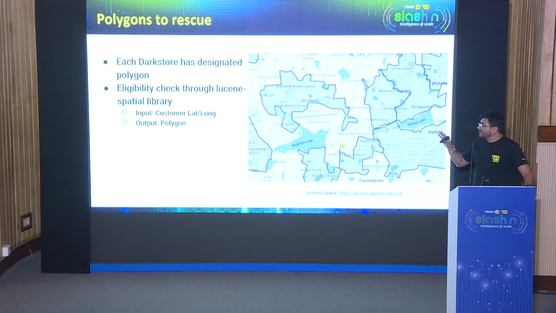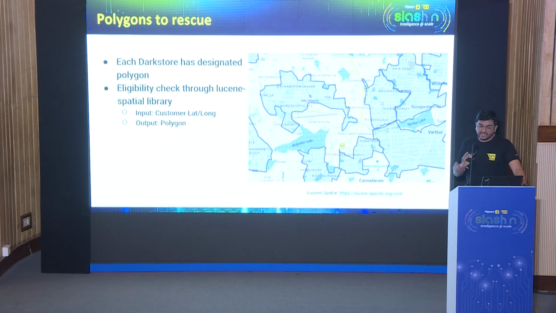So what it means is, whenever a user comes to the homepage, we check whether that lat long of the customer is lying in either of the polygons. If it is lying in either of the polygons, we give the dark store as a result. So polygon is mapped to a dark store. From the geospatial library we are able to map to a polygon, and from that polygon we are able to get the dark store. This is the first step, which we are able to solve within a few milliseconds, given that this is an in-memory library and no network call is needed. So we are able to solve it within less than about 5 milliseconds, right? So this was the problem statement about eligibility of a customer.